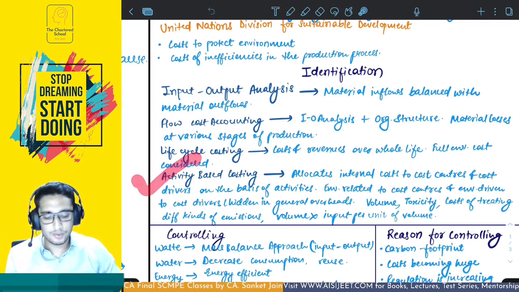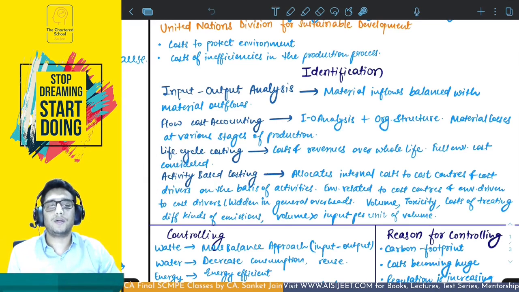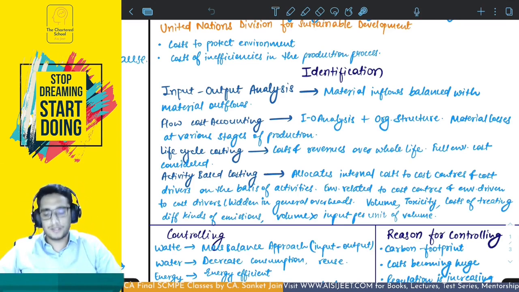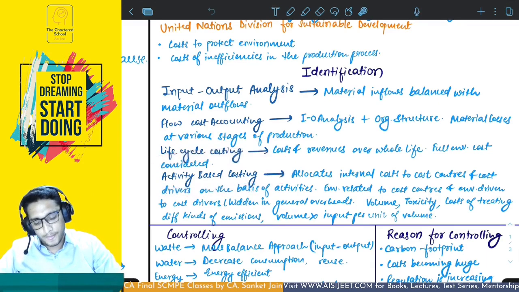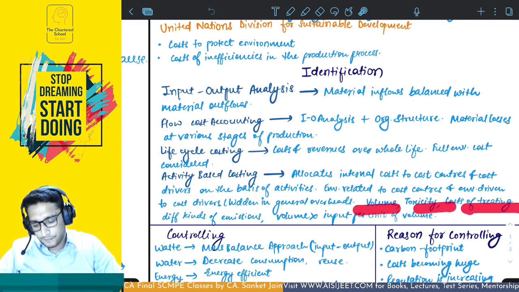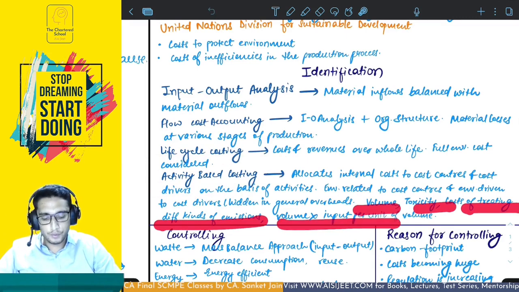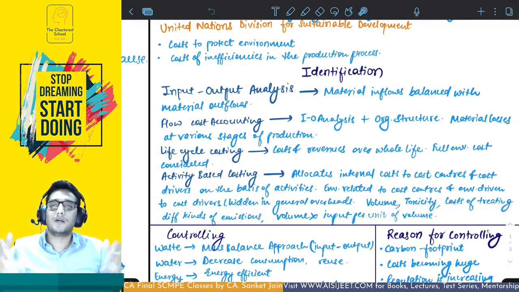Activity based costing uses cost drivers to allocate the internal cost to cost centers on the basis of activities. Environment related cost is going to be allocated to the cost centers. Environment driven cost is going to be allocated to the cost drivers. These costs are generally hidden in the overheads, so we try to identify them out of the general overheads on the basis of the cost drivers. Okay, example, volume, toxicity, cost of treating different kinds of emission, volume into output per unit of volume. All of these could be the criteria on the basis of which you identify the cost.